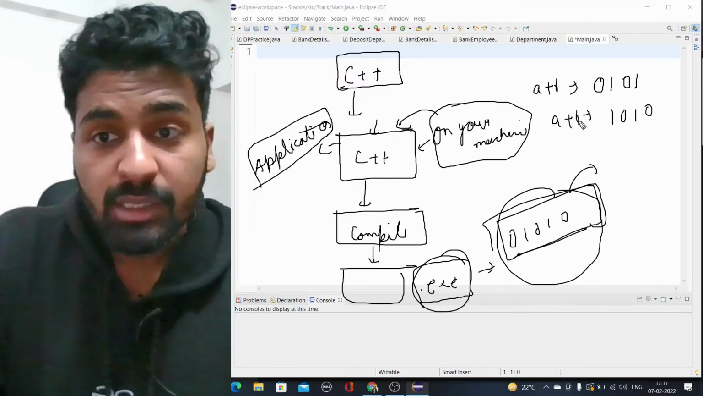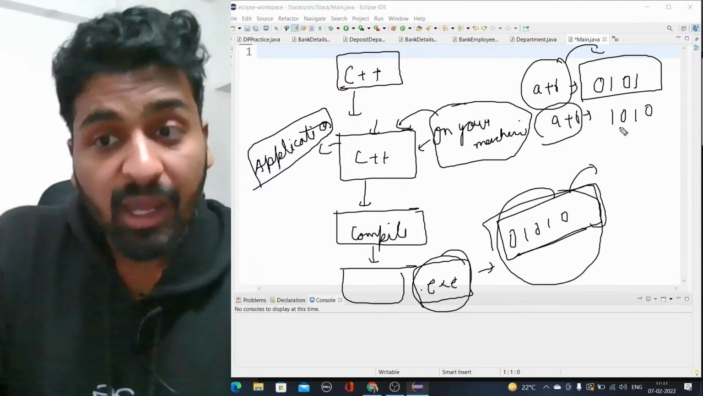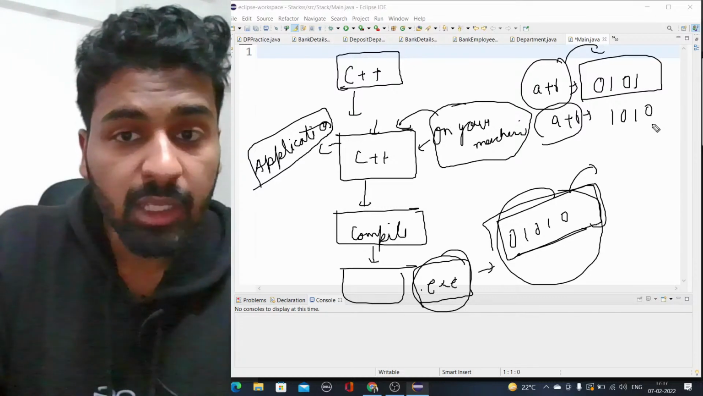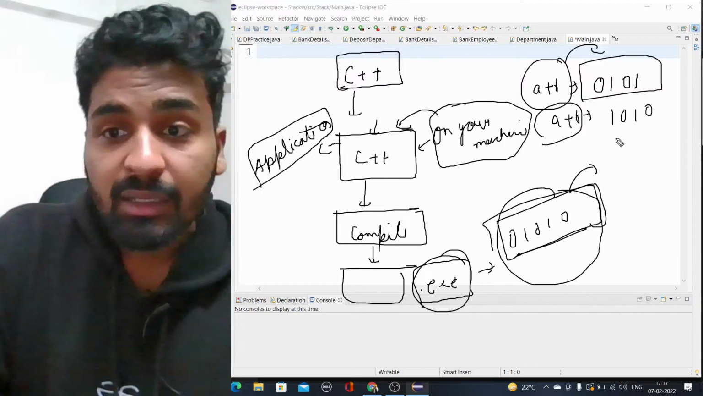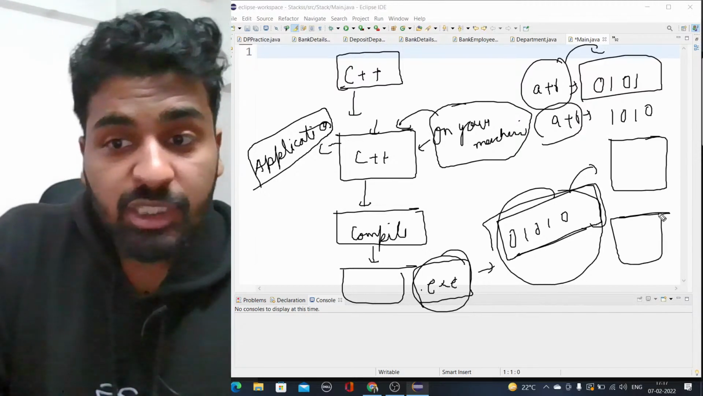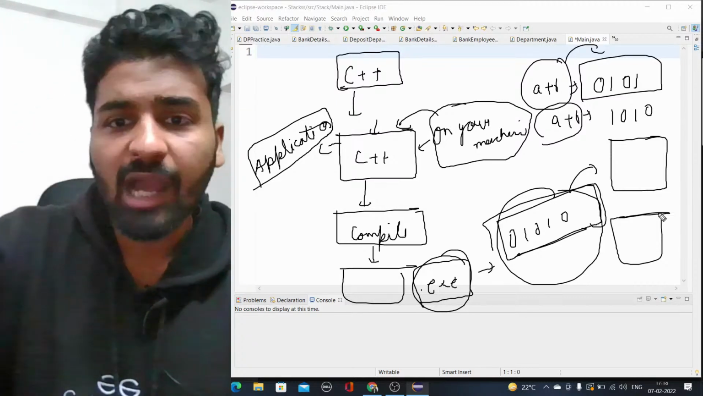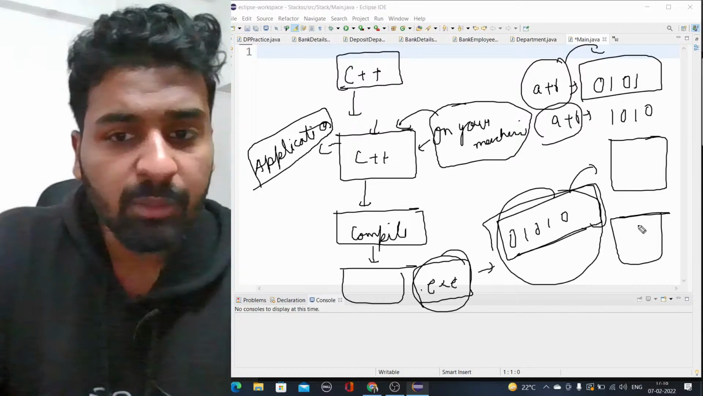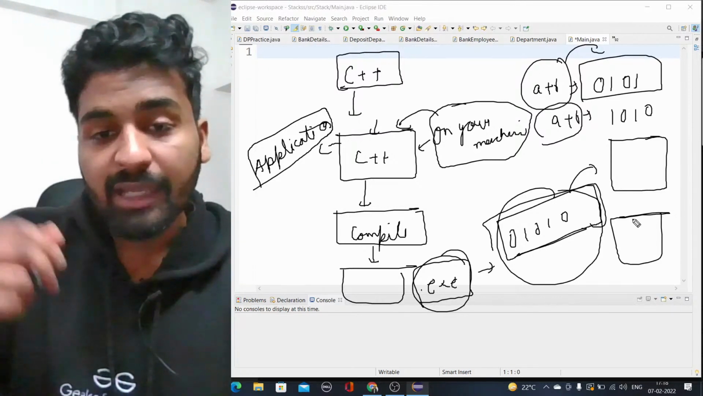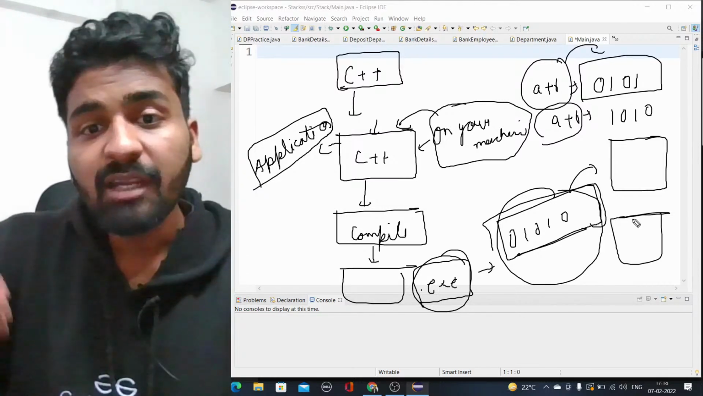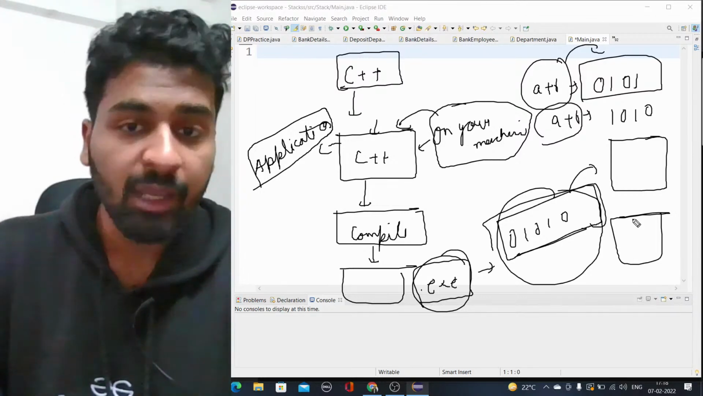The behavior can be different because, as I told you, A plus B on one machine can be 0101 and on another machine can be 1010. So C++ is platform dependent. Platform dependent means it is dependent upon your machine, the hardware plus software of your laptop. So C++ has this problem: when code written in C++ is compiled, we get a binary file, and that binary file can behave differently on different platforms because C++ is a platform dependent language.